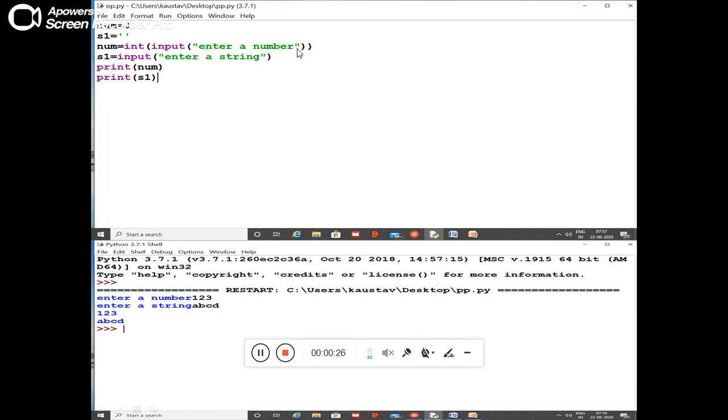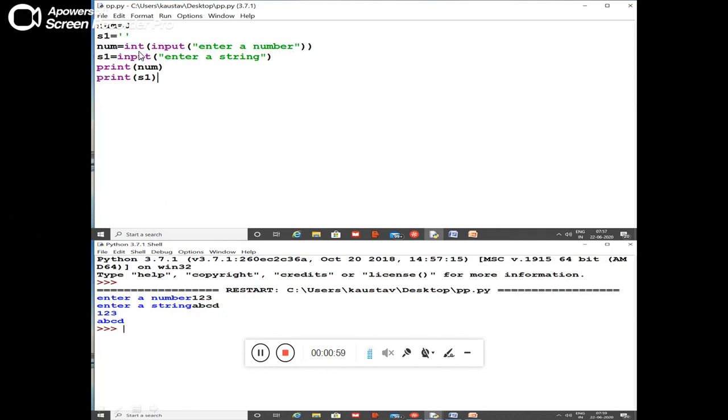Actually the input function is used to take the value from the user at the keyboard. But what is going to happen? When input is accepting the value, everything is treated as a string. Even if it is a number, it is still a string. If it is a string or character, then no problem. But if I am going to use that particular number in calculations or any other numeric operations, I have to convert the number with the int function.